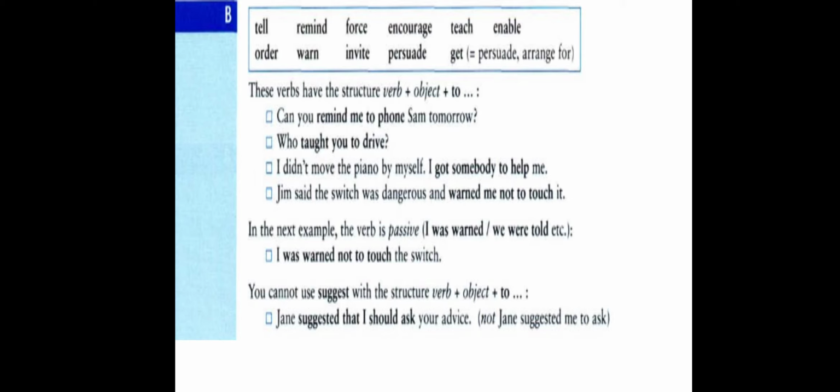It becomes I, and since the verb is in the past, the passive form of the past becomes was plus past participle, so it becomes I was warned. And when we move me from its place, then comes not to touch. So the sentence became this way: I was warned not to touch the switch.